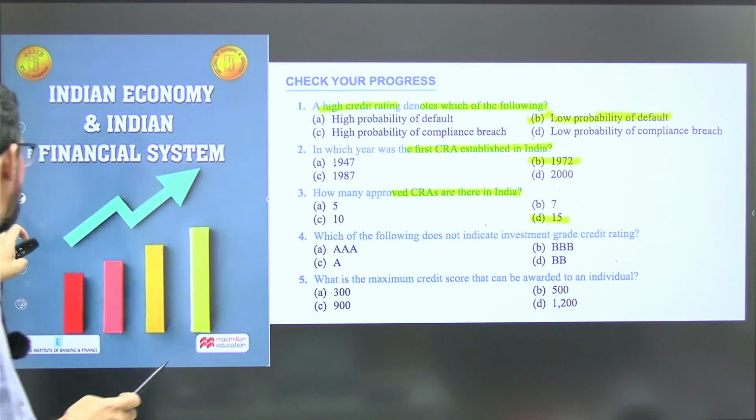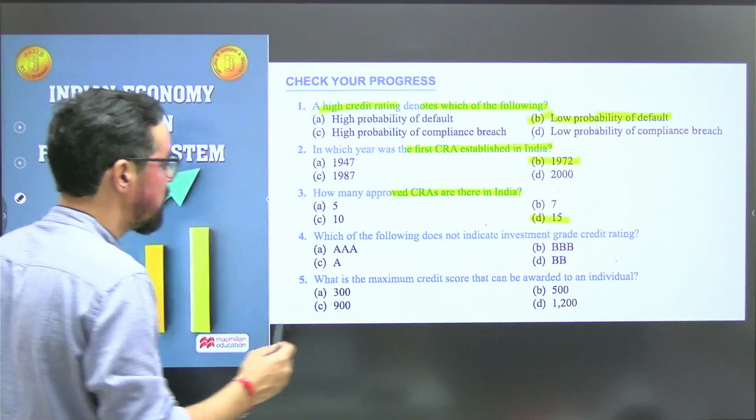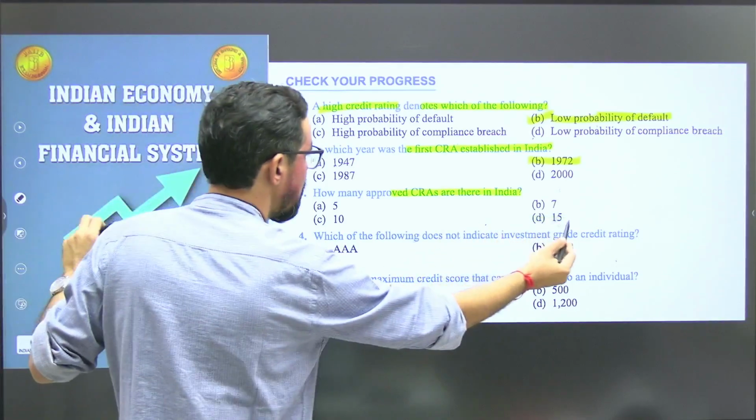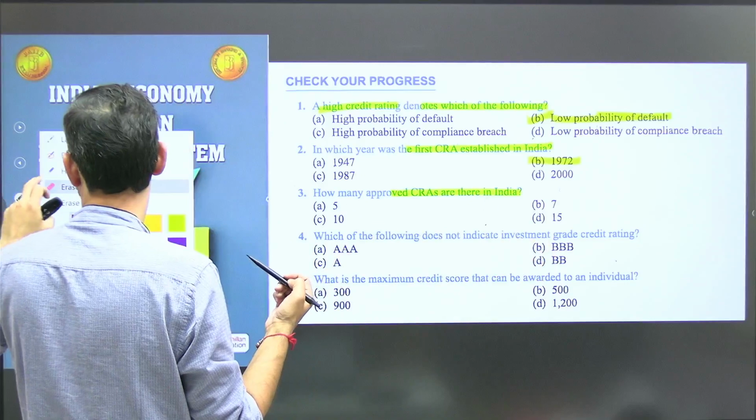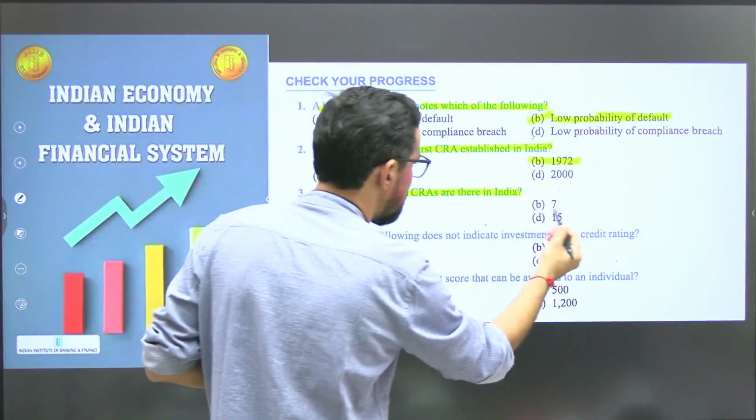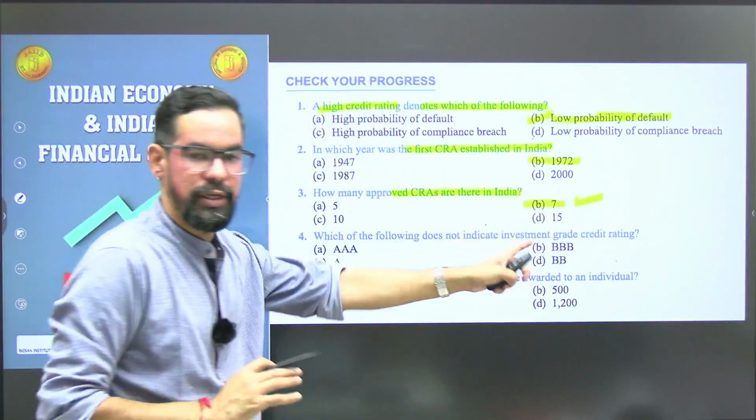Okay, I made a mistake, I guess. You can cross check this part, so it is 7, not 15. Okay, I got this. So you can again cross check this particular one.